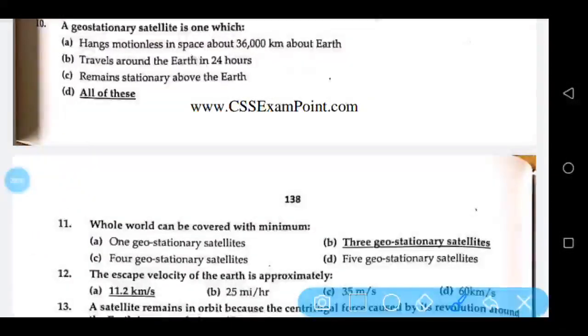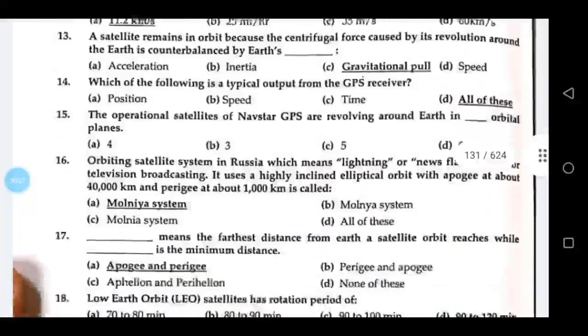A geostationary satellite is one which hangs motionless in space about 36,000 km above Earth, travels around the Earth in 24 hours, and remains stationary above the Earth. All of these. Whole world can be covered with minimum 3 geostationary satellites. The escape velocity of the Earth is approximately 11.2 km per second.